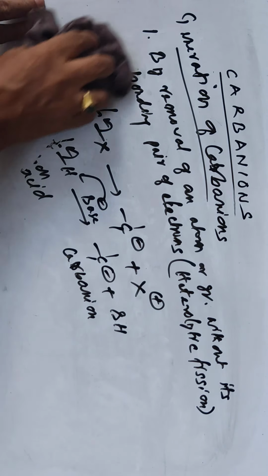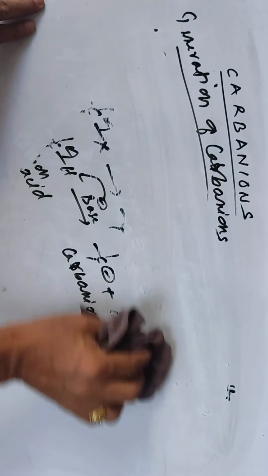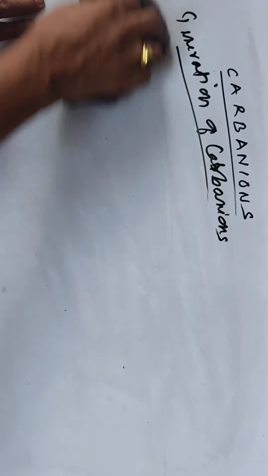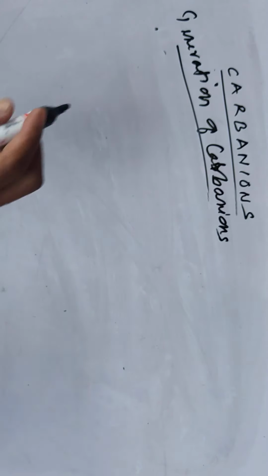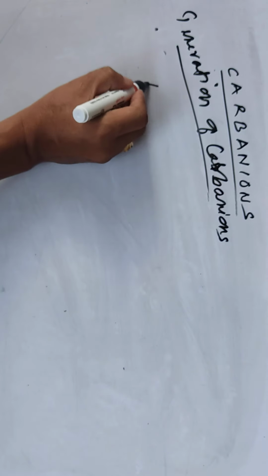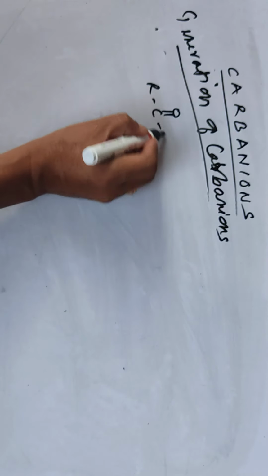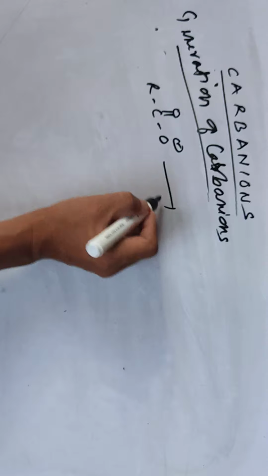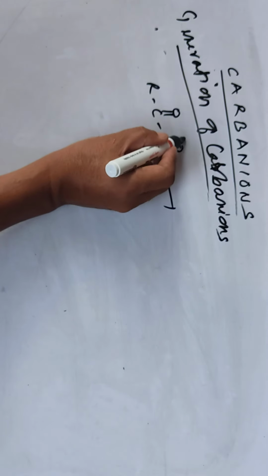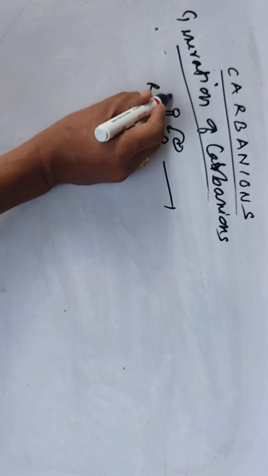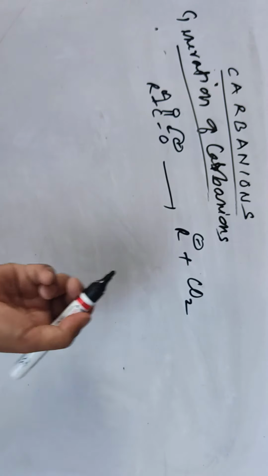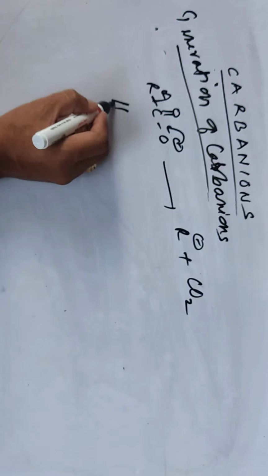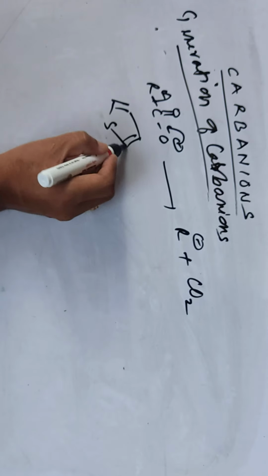Not only that, decarboxylation can also take place. Carbon dioxide may be lost as a group, or chloride may also be lost. So some examples are by decarboxylation also. Like this, decarboxylation gives the negative charge plus carbon dioxide. So this can also be formed. One example is this CO2.